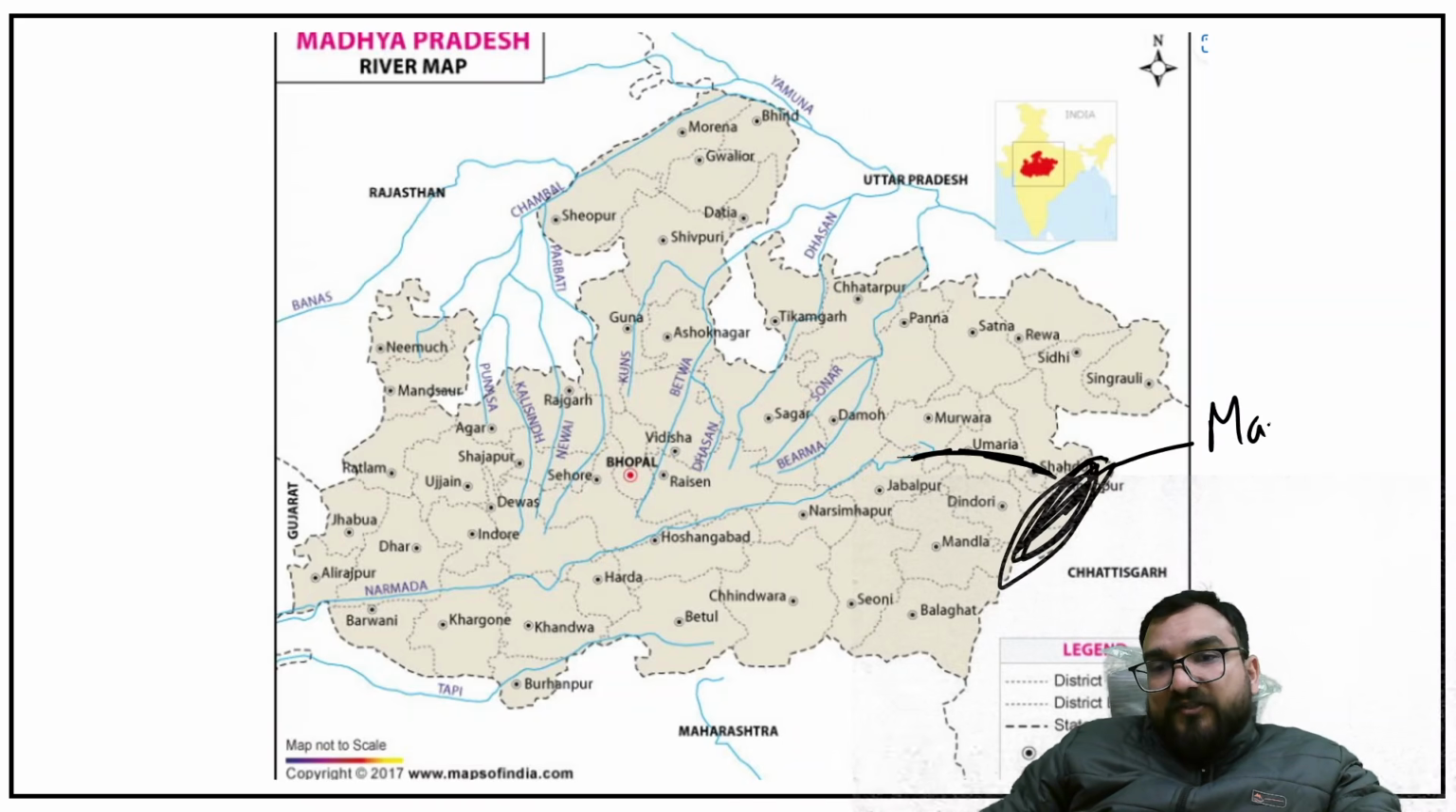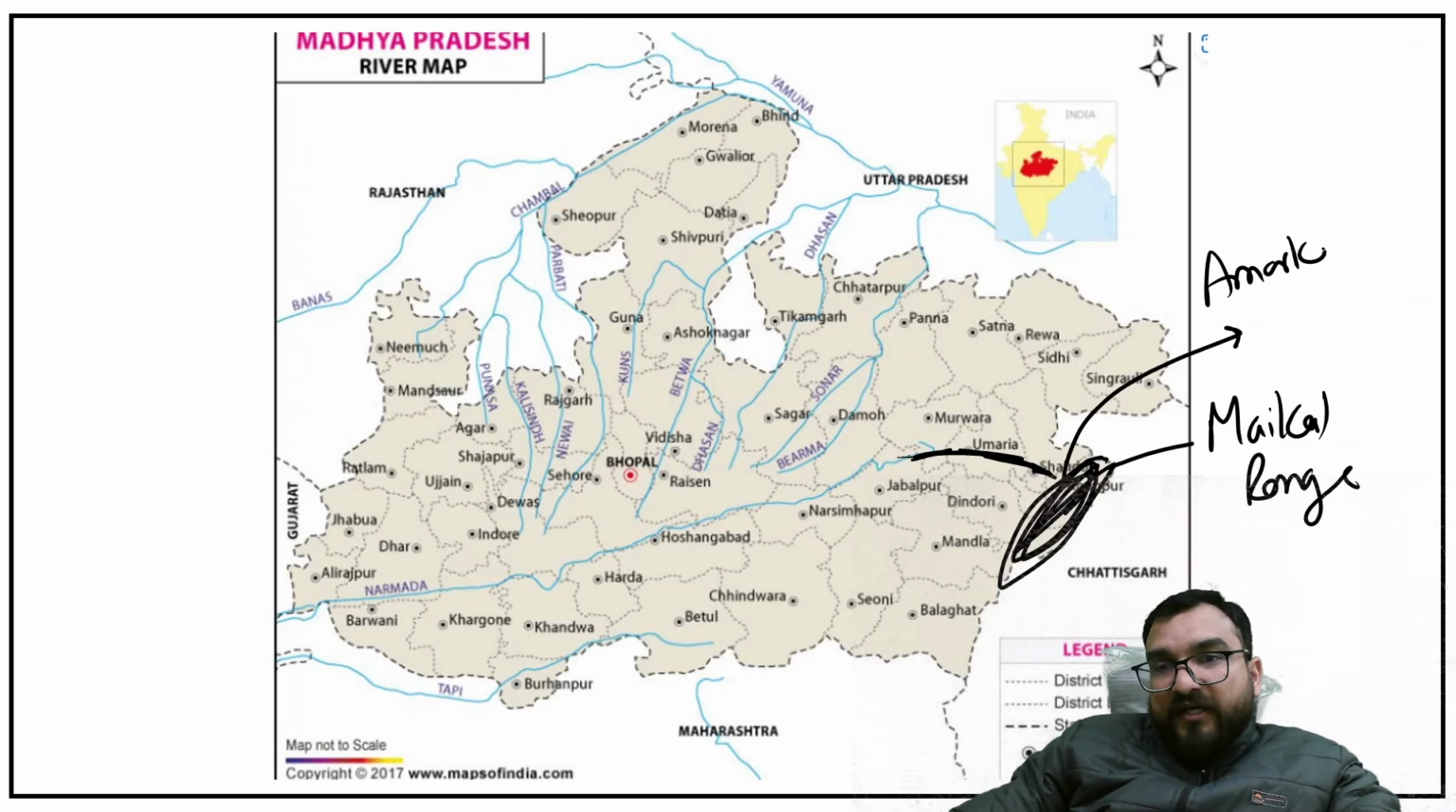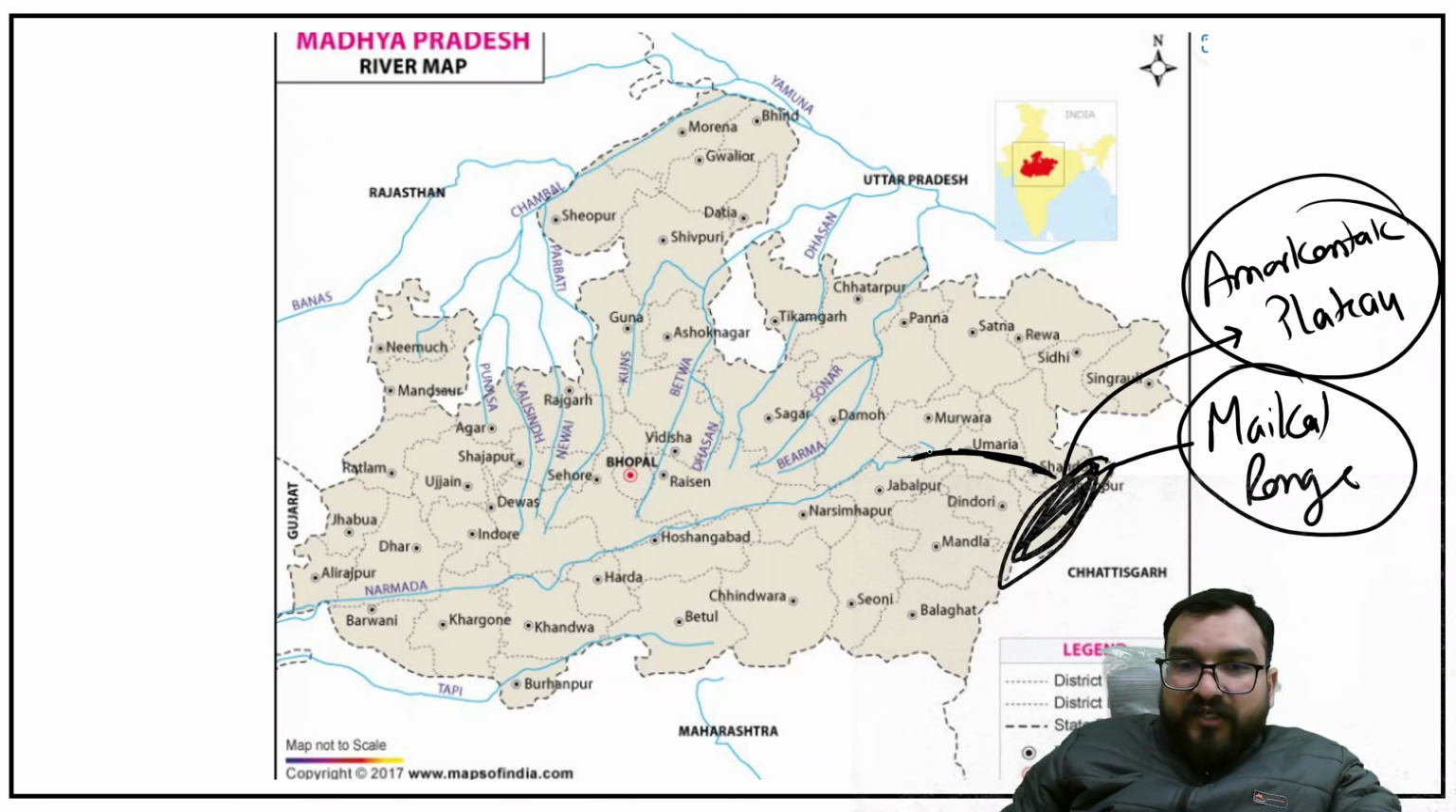This is the Makal range, guys. On this Makal range, you will be finding one plateau, that is Amarkantak plateau. So this is the source of Narmada. Write it down: Amarkantak plateau, Makal range. From here, Narmada originates, flowing through Jabalpur, Narsimpur, Hoshangabad, and then flowing like this and entering Gujarat state from here.